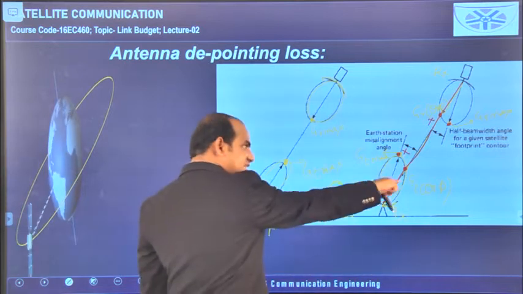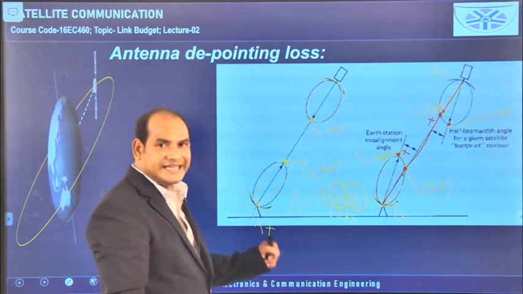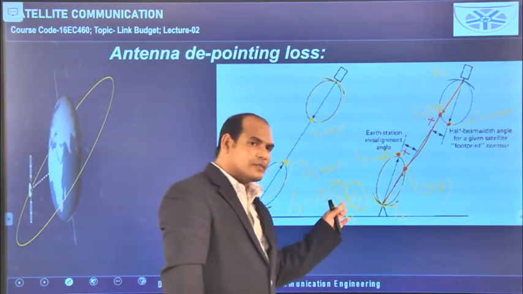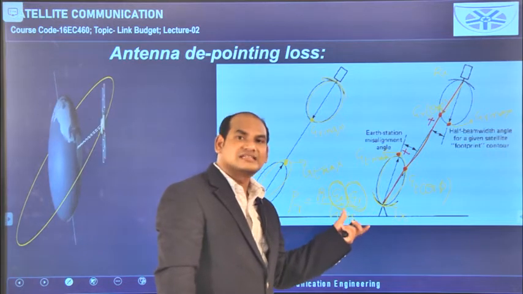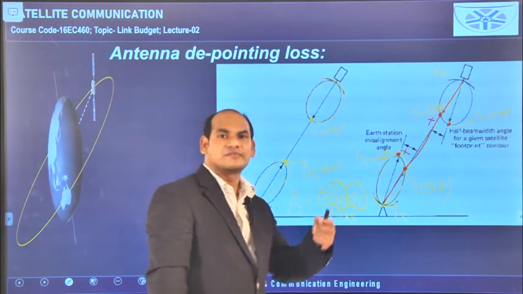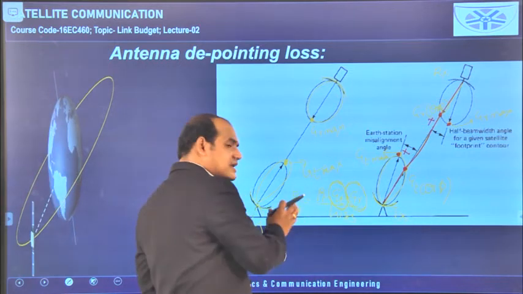So for this case the received power is equal to PT into GT of theta comma phi and GR of theta comma phi, and those two values are lesser than GT maximum and GR maximum. Since lesser values are substituted, you will get lesser received power.